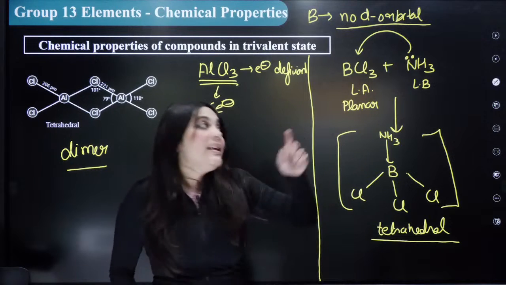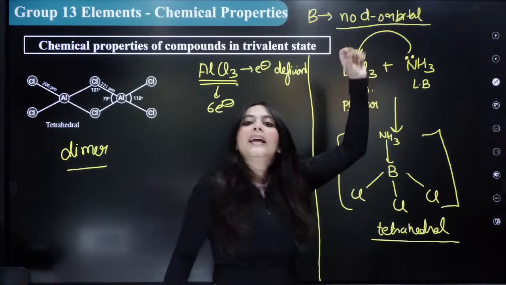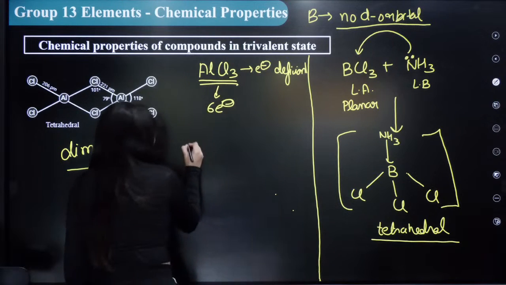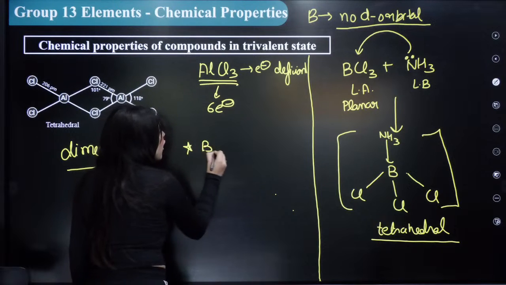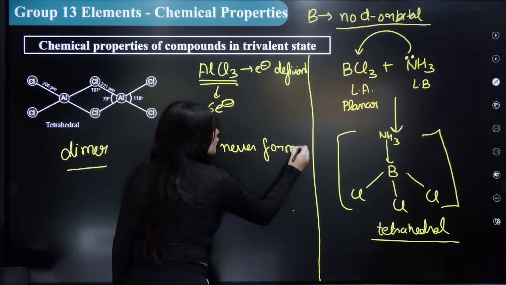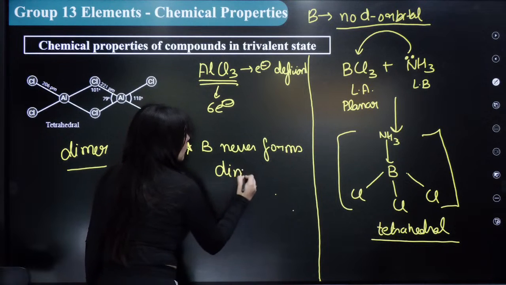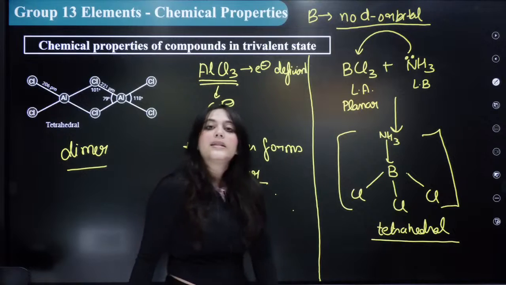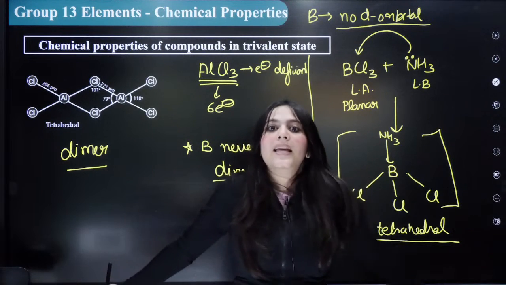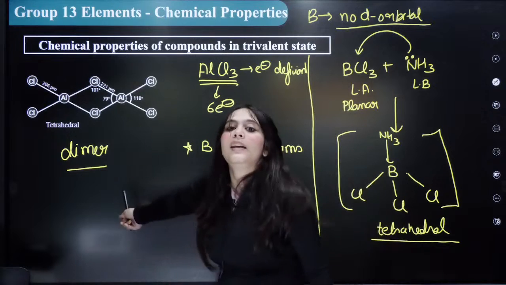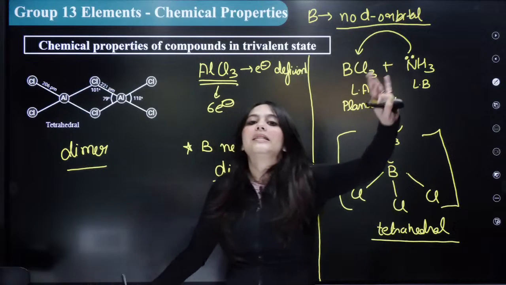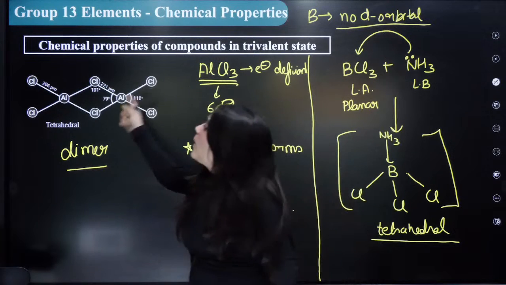But your BCl3, your boron, can never form a dimer. Why? Because boron does not have d orbitals, hence it cannot expand its valency beyond 4, but aluminium has vacant d orbitals, hence it can expand the valency up to 6, hence it can form a dimer.